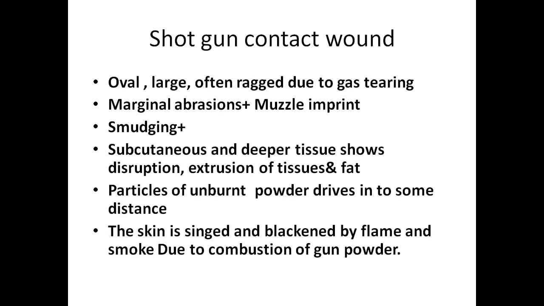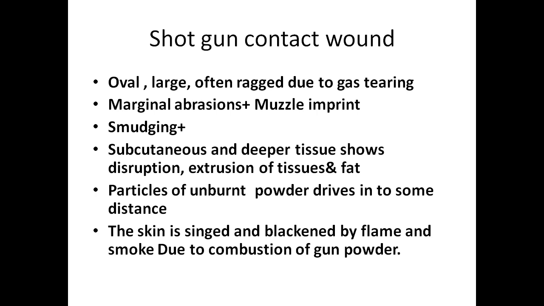Listen here, shotgun contact wound. So we define the wounds according to the distance: contact wound, close wound, near wound and distant wound. Contact wound means the barrel, the muzzle, is immediately in contact with the skin. What is close wound?